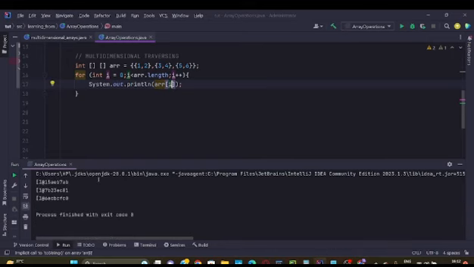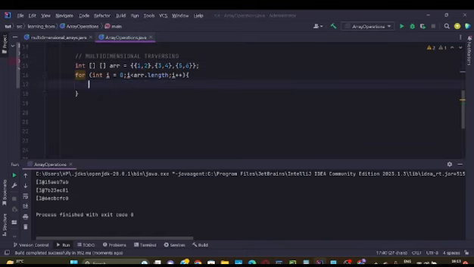Yes, it worked, but what happened here? It considered arr i as an element which is an array. But what do we want? We want to print the value inside these arrays also. We want to iterate this also.